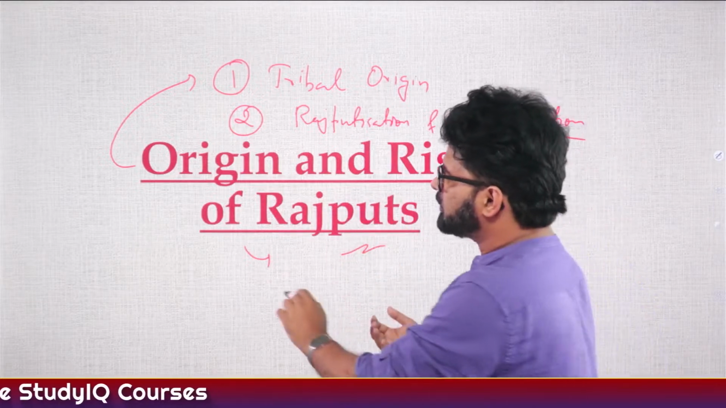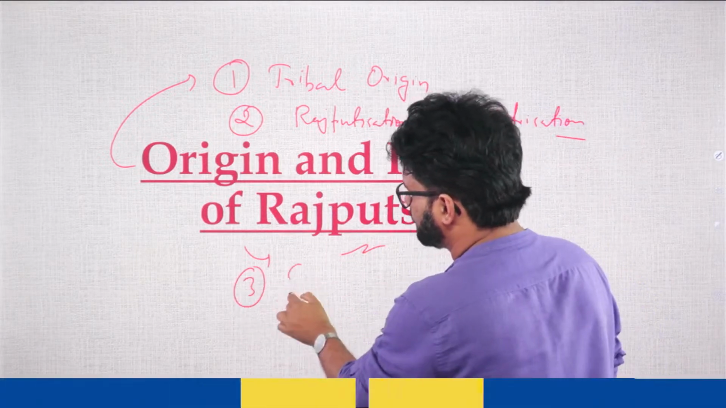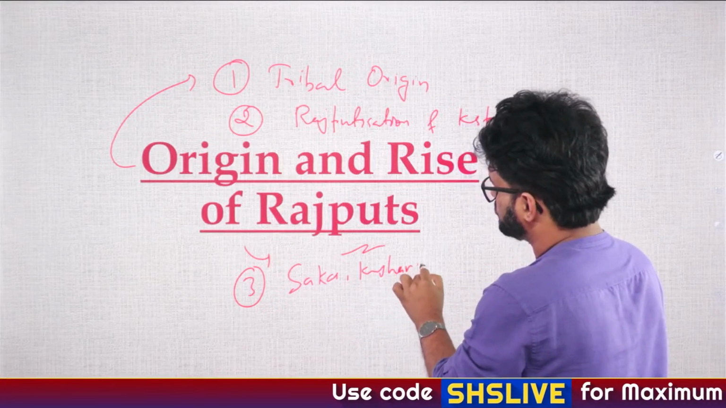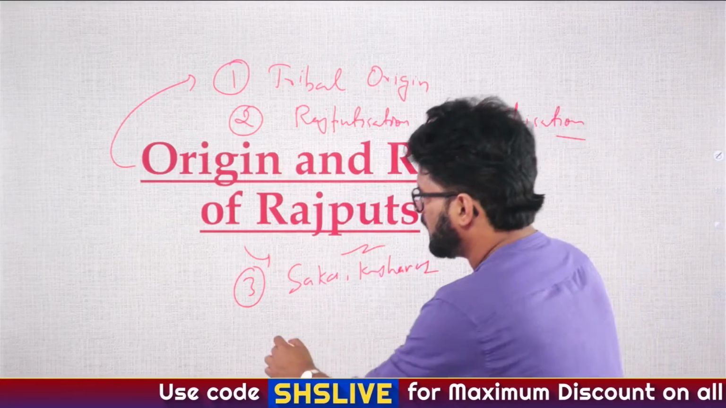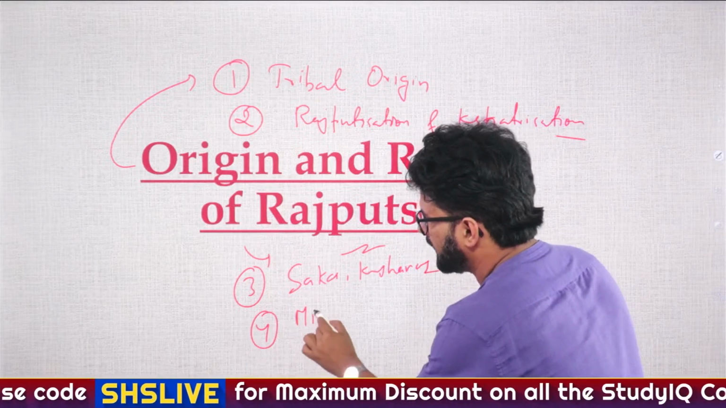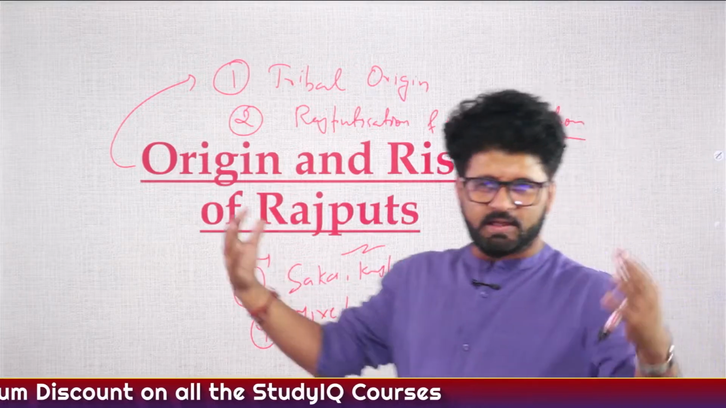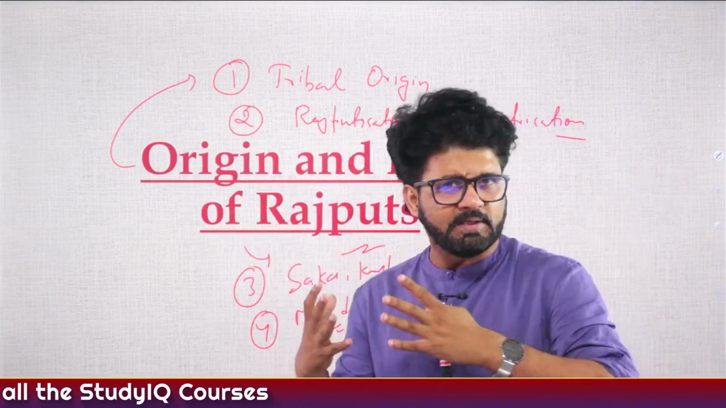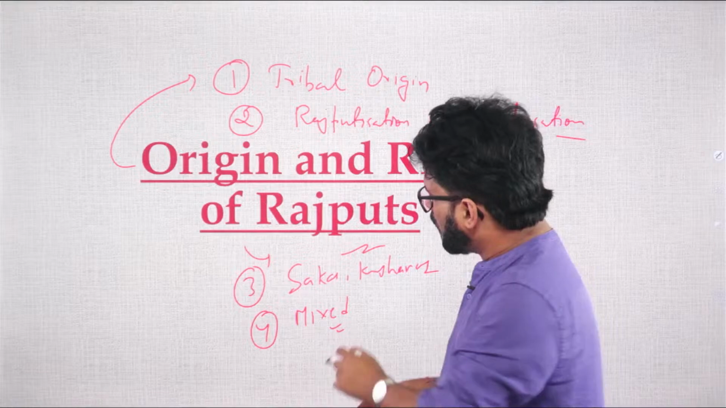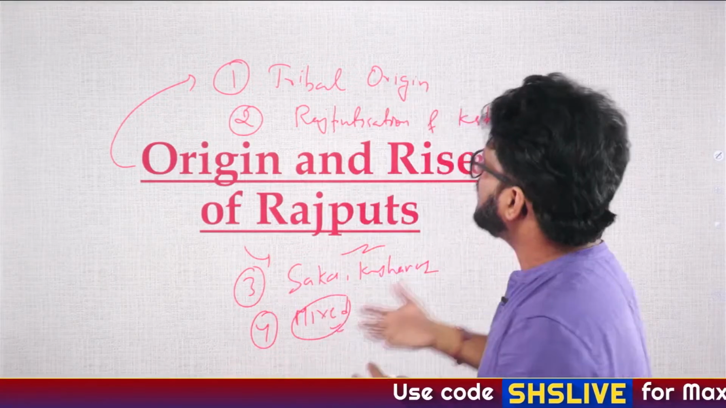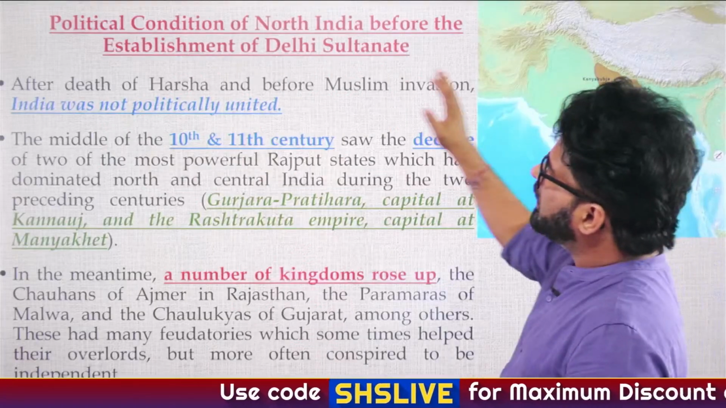Then there are other theories also, that they are of foreign origin, Shakas, Kushanas, etc. When they arrived, they later on became Rajput. Then there is another theory related to Rajputs, that they are of mixed origin. Mixed origin means that these Shakas, Kushanas, they came, so they must have married some Indians or indigenous people of the Indian subcontinent, and Rajputs belong to that particular mixed origin. So there are different theories related to the origin and rise of Rajputs.